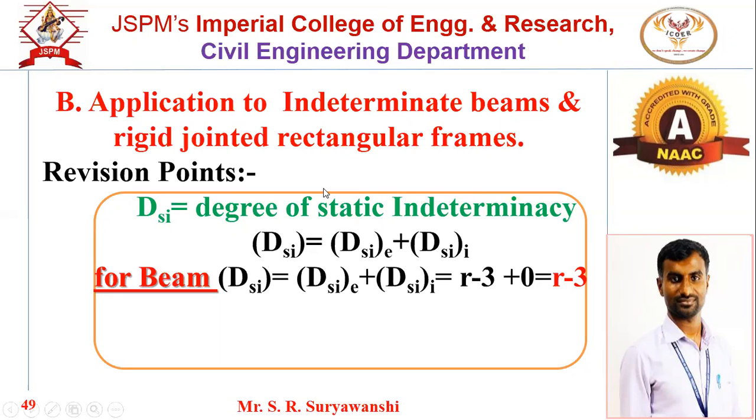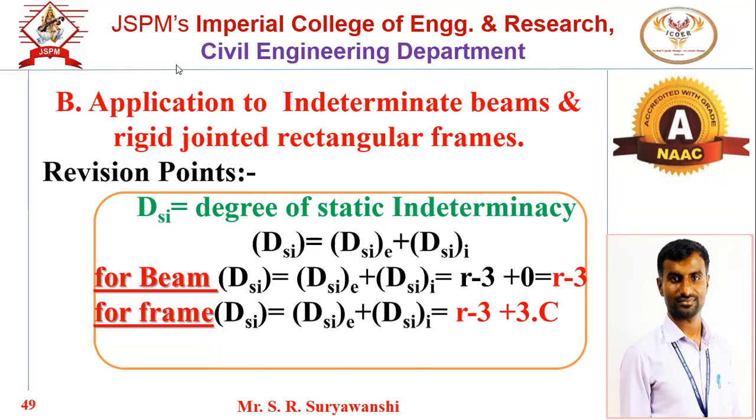Then in case of a frame, DSI is given by DSI external plus DSI internal. DSI external will be R minus 3 and DSI internal 3 into C. There are different formulas for DSI internal. In some books you may see 3 into C, and in some reference books you may get 3m minus (3j minus 3). So we will go with 3 into C.